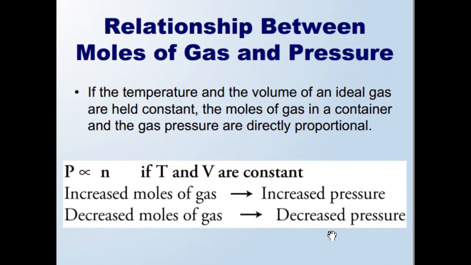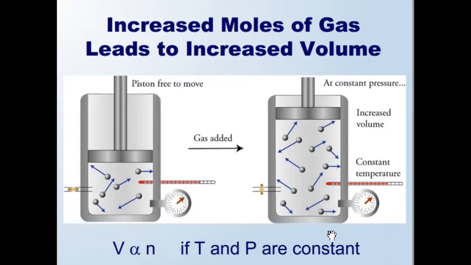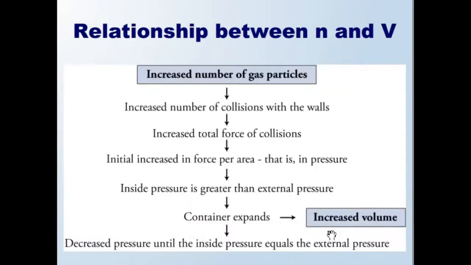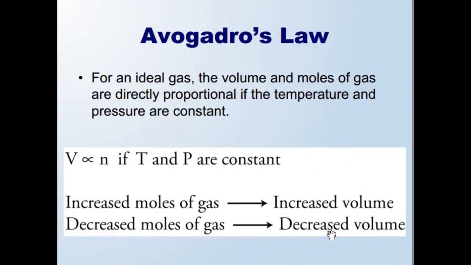Relationship between moles of gas and pressure. If the temperature and volume of an ideal gas are held constant, the moles of the gas in the container and the gas pressure are directly proportional. Increased moles leads to increased volume. Avogadro's law: for an ideal gas, the volume and molecules of gas are directly proportional if the temperature and pressure are constant.